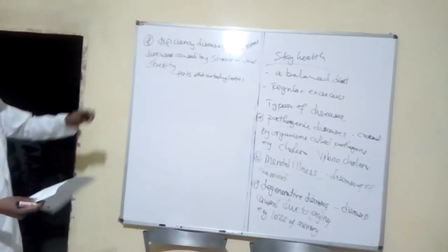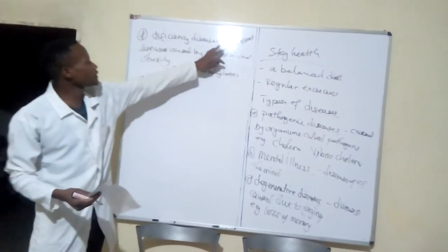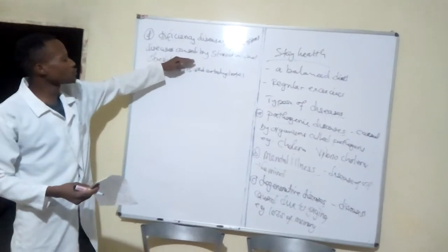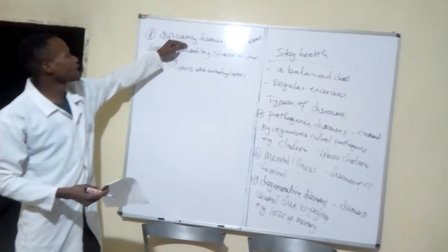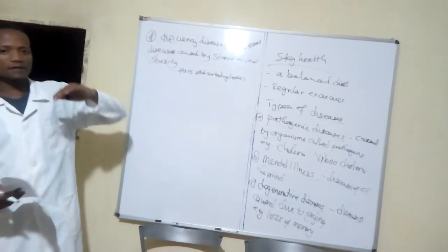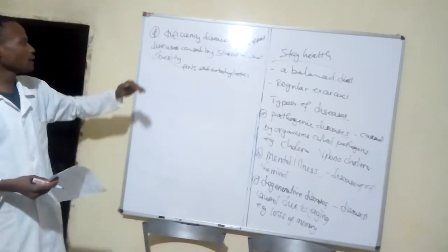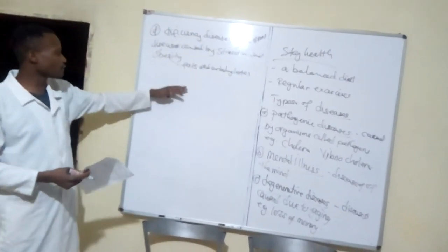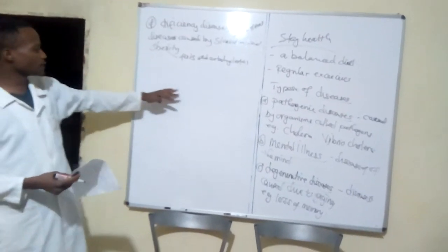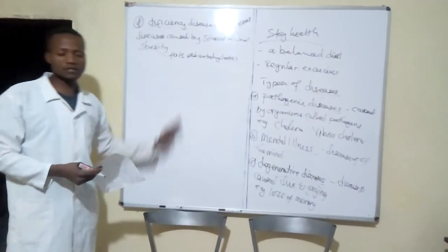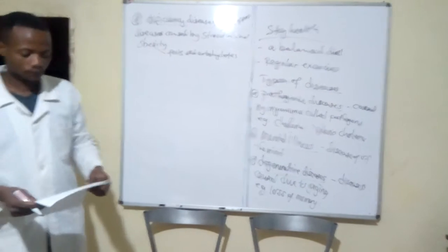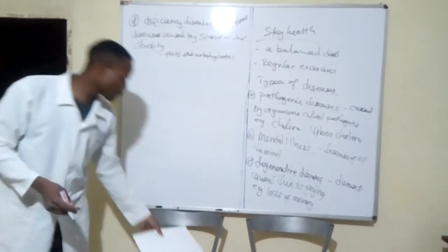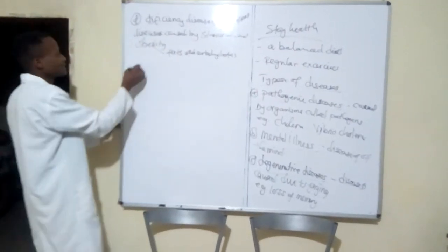So when you are lacking some nutrients due to starvation, the diseases which you will suffer from are called the deficiency diseases. Now we have a number of deficiency diseases, of which I will list some of them, then I will give you guidelines on how to go about these types of diseases. You do research.